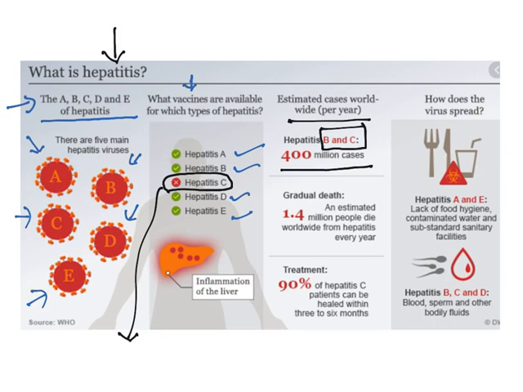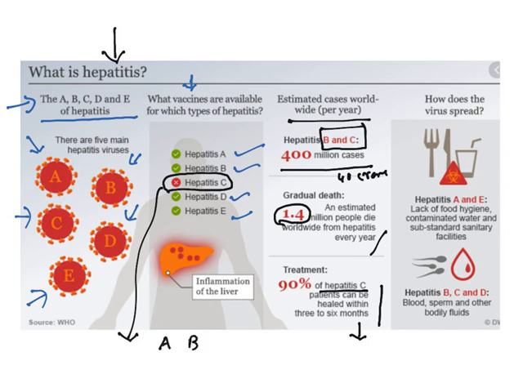Now, estimated cases: hepatitis B and C are the dangerous ones. There are 400 million cases, that means 40 crore cases. Now deaths: 1.4 million people die every year. This is a large number. Now treatment: 90% of hepatitis C patients can be healed within 3 to 6 months. Now you need to understand this one.